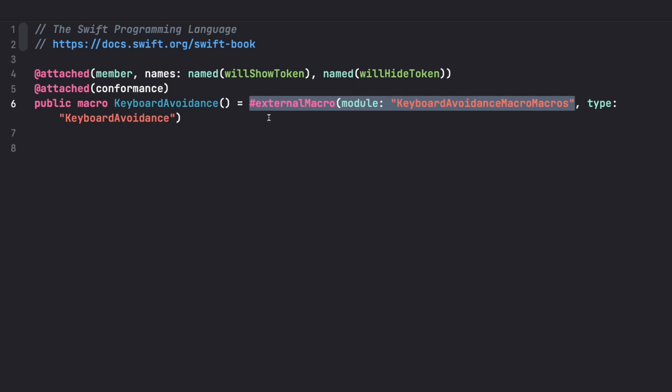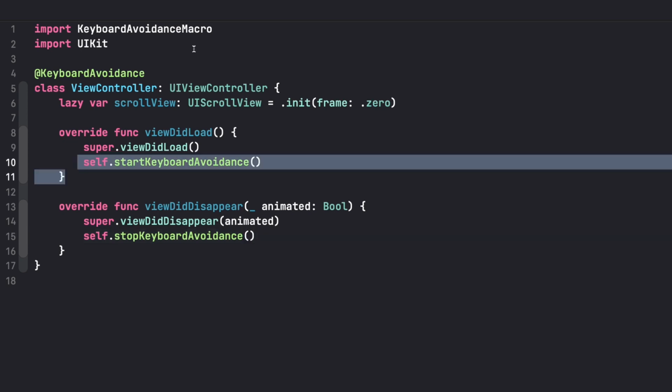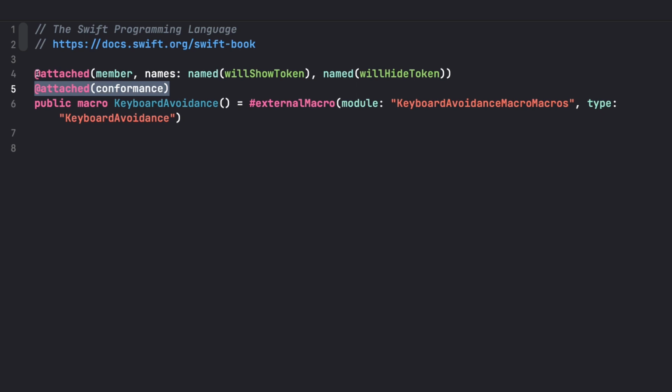Now we define this macro to have two powers, two behaviors. One is the ability to add a conformance to the protocol. And as we can see, that's what we do, because we are now conforming to the protocol and thus we get access to the extra functions and functionality. The other thing we can do is add members into the type where the macro is attached.